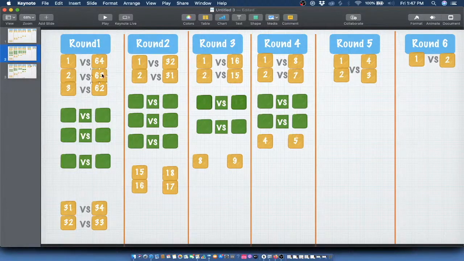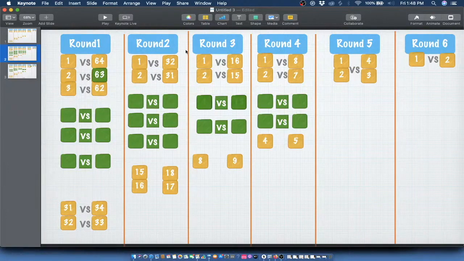Say in this particular scenario, in this second match of round 1, player 63 defeats player 2. Then what happens in the story? I'm saying player 63 defeats player 2.